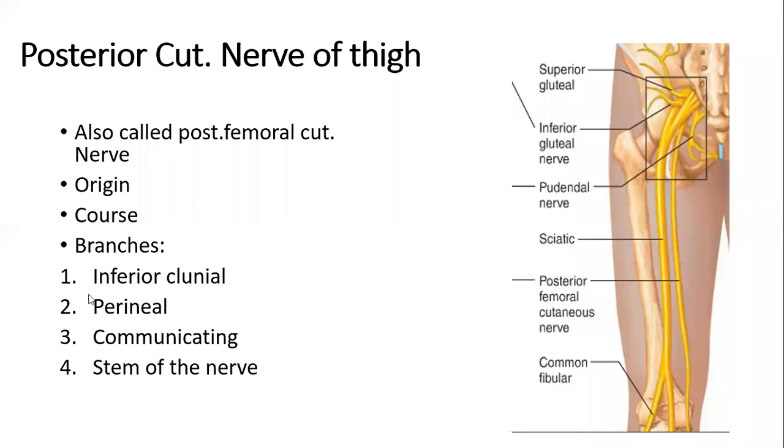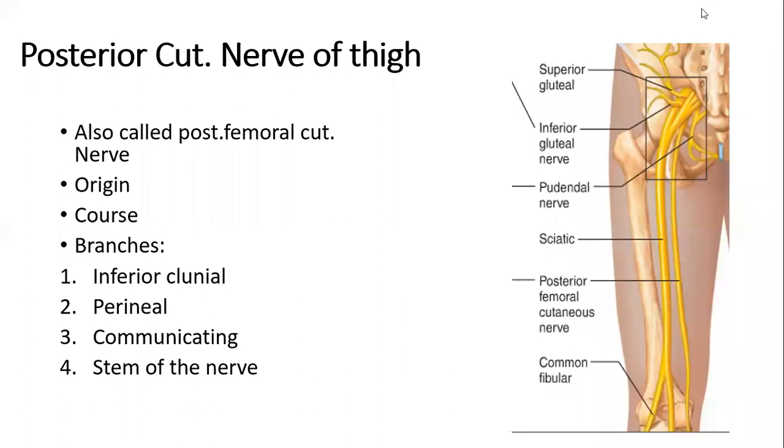Then we have perineal branches that are distributed to the region of the perineum, that is near the upper medial aspect of the thigh. Then we have a communicating branch that it gives to the nerve which is called the sural nerve.